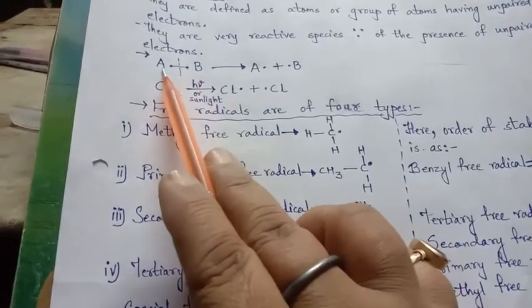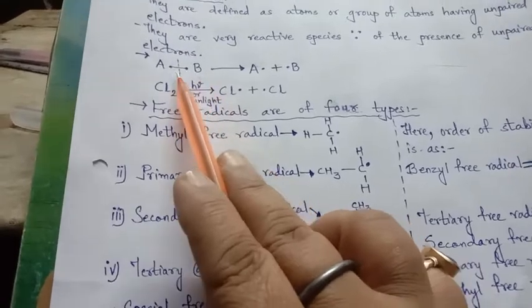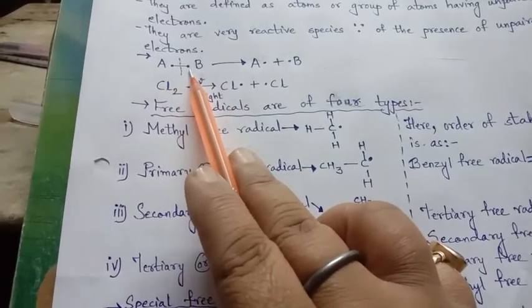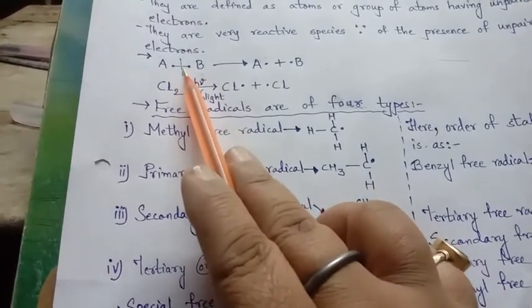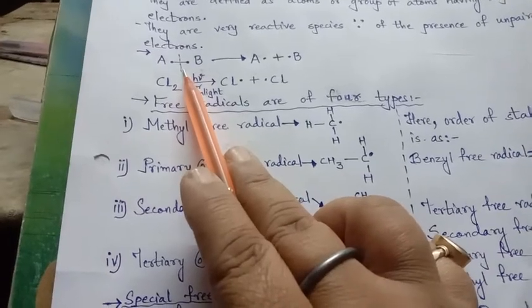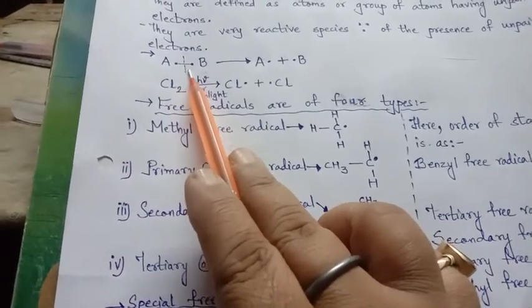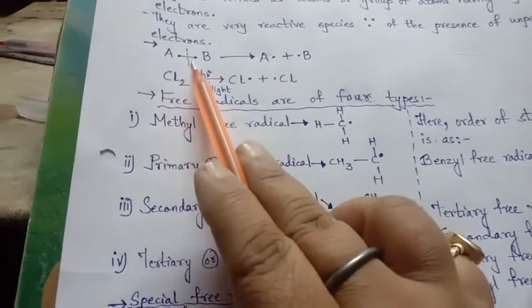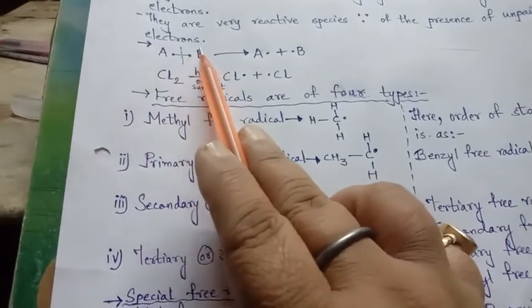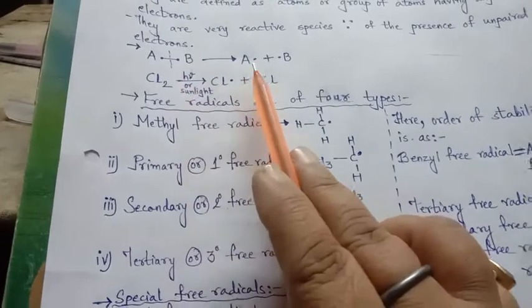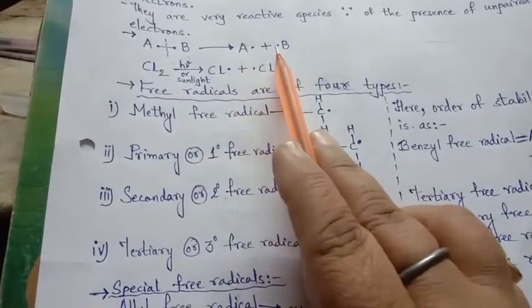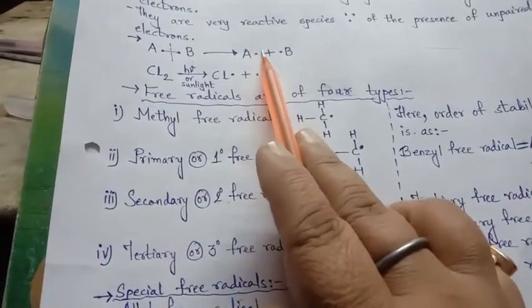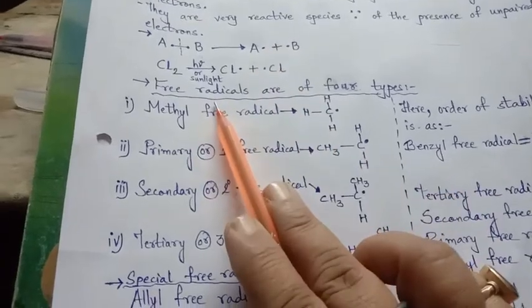If we think the bond fission is taking place, then this electron will go back to A and this electron will go back to B. And here they are unpaired electrons and they are termed free radicals.